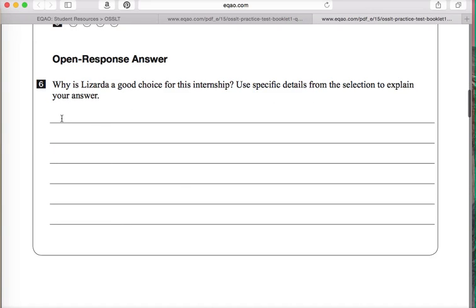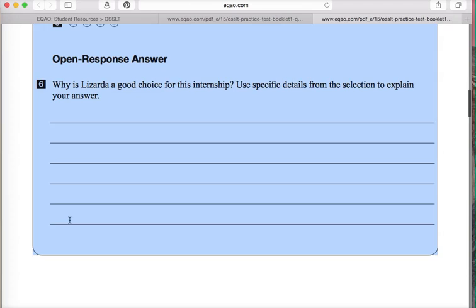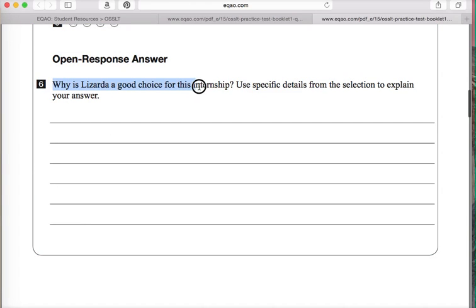We see here that there's 6 lines. Therefore, we must write pretty concisely. We don't have a lot of time to waste or a lot of space to waste. So you have to do your job, which is state your opinion, and then also use specific details from the text in 6 lines. And you can see that details is plural. So for that reason, you want to have more than one specific, sufficient supporting detail.